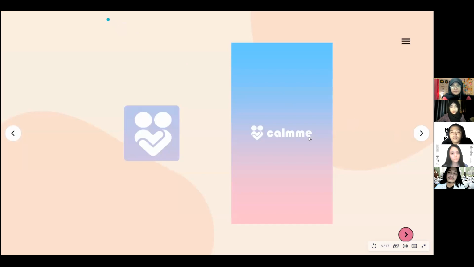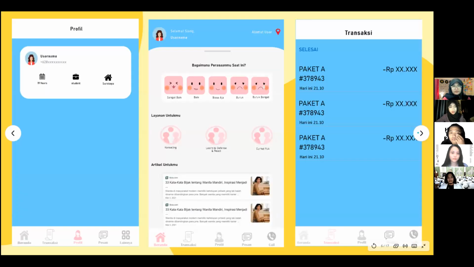So next part, we're going to talk about the logo of the application. The first image is on the left. This application tells about heart, people, and care. So it means this application is trying to embrace victims of sexual harassment and solve this problem in society. And then we have the image of the features that we're going to include in this application.